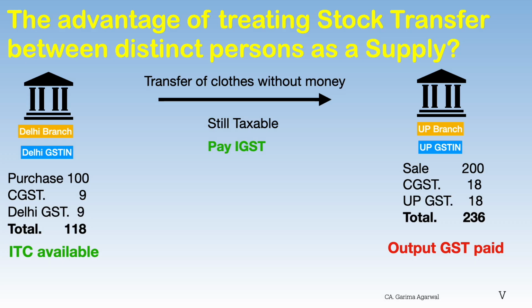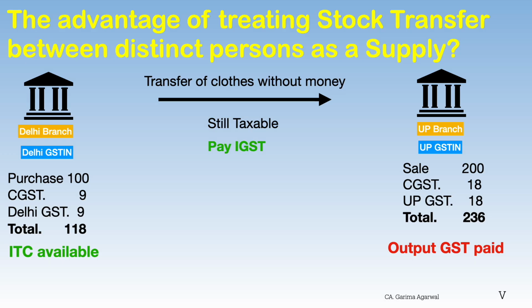Now, the UP branch is the one who sells those goods locally and pays output CGST and SGST to the UP government. So, in this case, you will see that input tax credit flow will be blocked. In this case, no ITC would have been available to the recipient branch, here UP, as input tax credit would be stuck in the sending branch, that is Delhi.